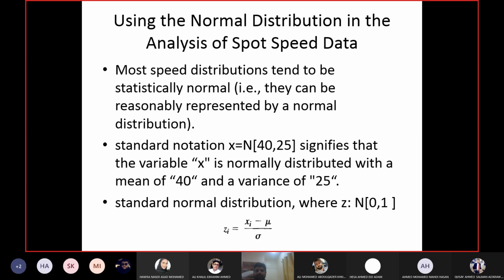Now if you find a bell-shaped curve, meaning a normal distribution curve, in which the mean is 0 and the variance is 1, we call it standard normal distribution. When you plot it, it has a bell-shaped curve with mean of 0 and variance of 1. The variable assigned to that standard normal distribution is z.